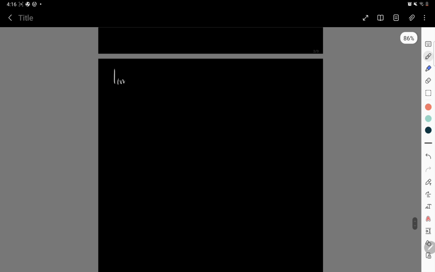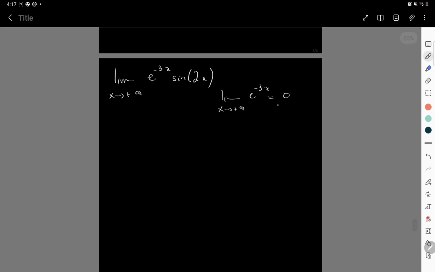The limit as x goes to infinity of e to the minus 3x times sine 2x. Now here the first thing is to attempt the limit laws. The limit as x goes to infinity of e to the minus 3x is 0. This is clear, right?